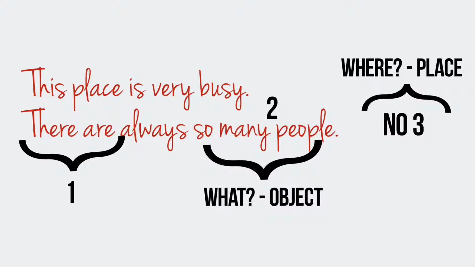There are always so many people. So we understand what place we are speaking about. And we have number 1, there are. We have number 2, what, the object, so many people. But we don't have number 3. We are not speaking about the place here. There are always so many people.